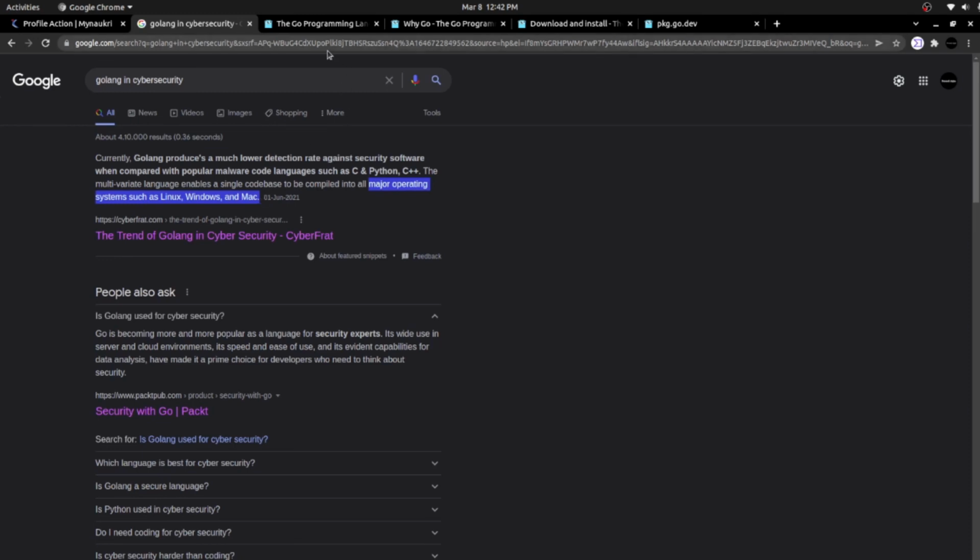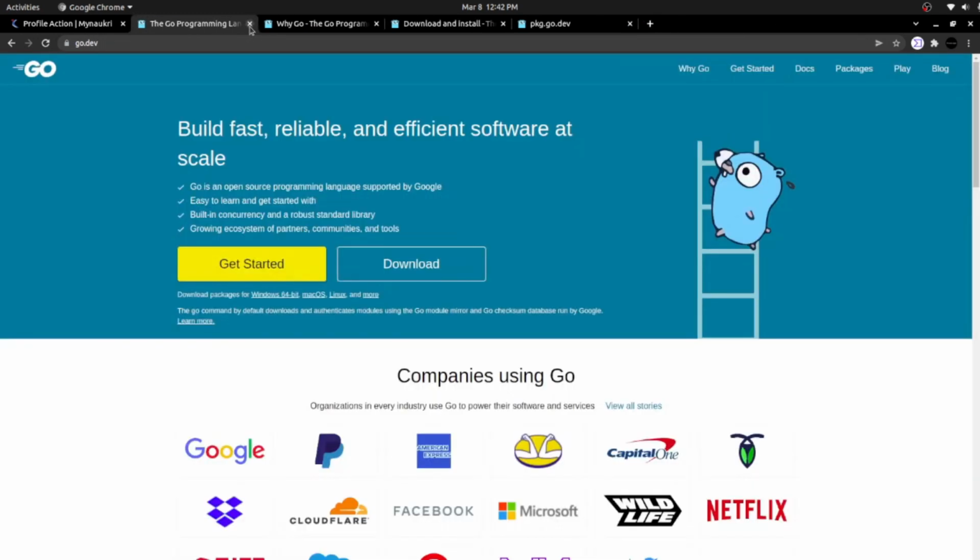Now let's move to the Golang website. So this is the homepage of the Go programming language. Build fast, reliable, and efficient software at scale. Go is an open source programming language supported by Google. So that is the giant company that I mentioned before. Easy to learn and get started with. Built-in concurrency and robust standard library. Growing ecosystem of partners, communities, and tools.